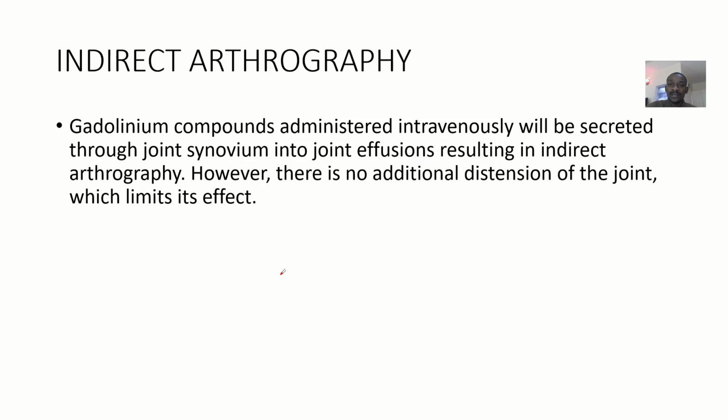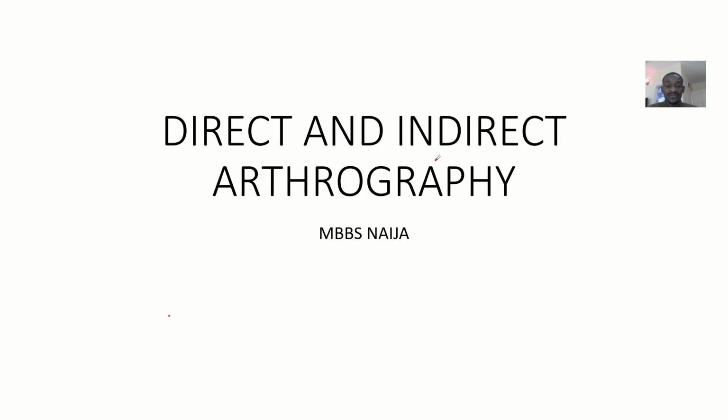Okay, then how about the indirect one? The indirect one, the contrast is not applied directly on the joint, but it is given intravenously. So it will go through the body to the joint. Okay, so this one also, gadolinium compounds are administered intravenously. Okay, so they will be secreted through the joint synovium into the joint effusion, resulting in indirect arthrography. Okay, so I think that's just the differences between these two types of arthrography.